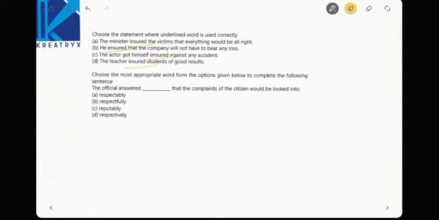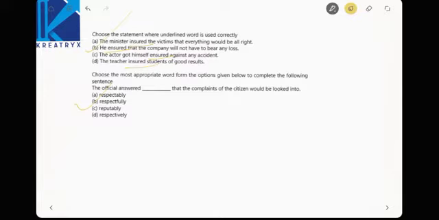Remaining ones are wrong. The official answered that the complaints of the citizens would be looked into. See, easy pickings. Respectfully, right? Respectably is wrong. Respectively is also wrong. Reputably means something different, in a strong manner. Respectfully is correct.